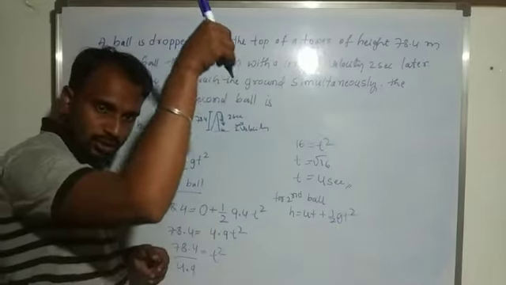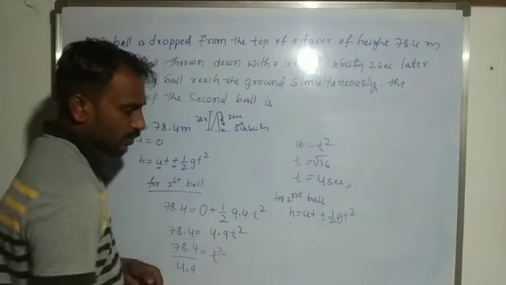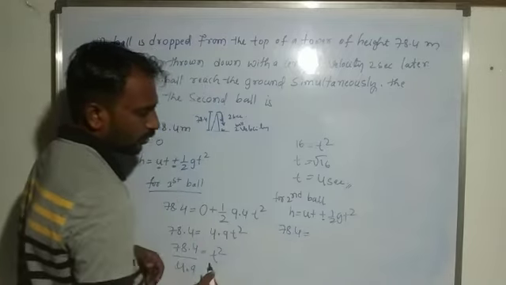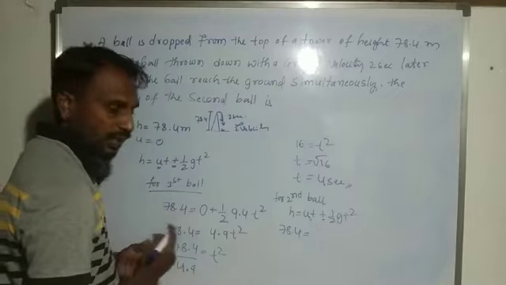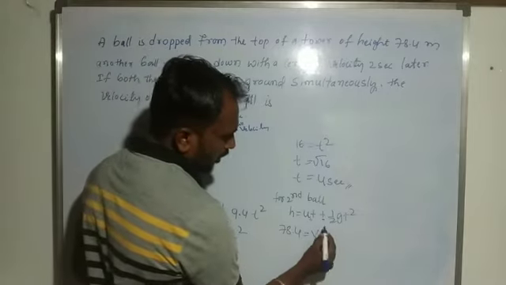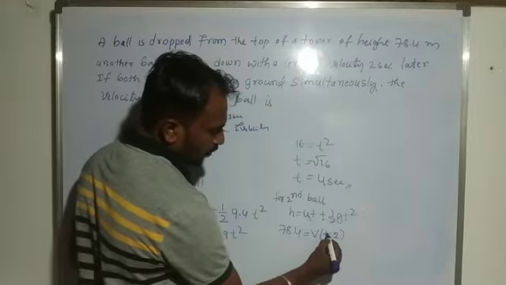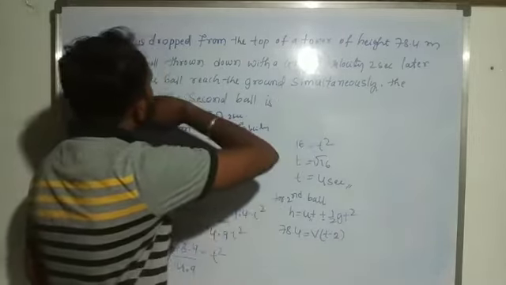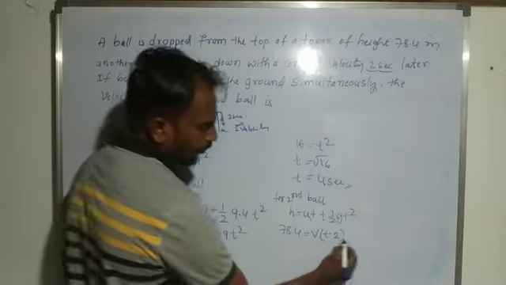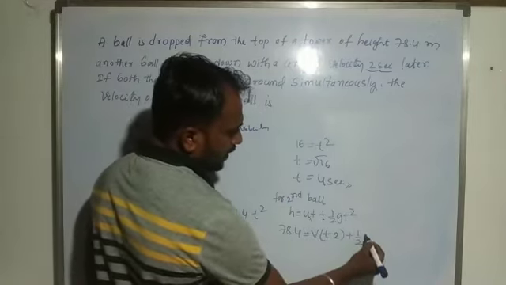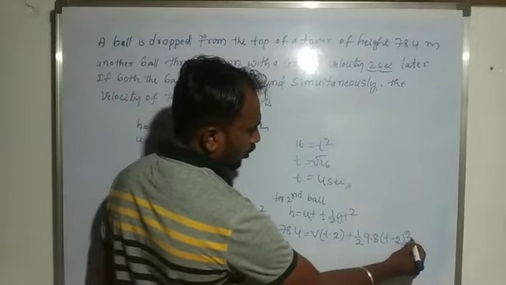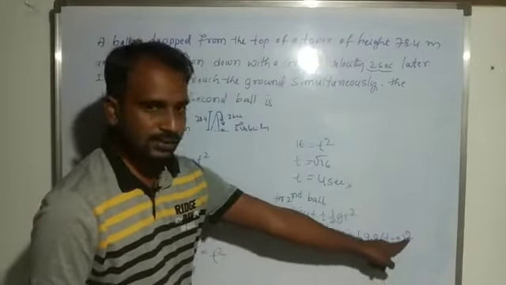The ball moves towards the ground, so we consider it positive. 78.4 is equal to, we don't know the velocity, we want to find this velocity v, into the time, which is t minus 2, since the time value of 2 seconds is already given, plus half of acceleration due to gravity 9.8 into t minus 2 whole square.